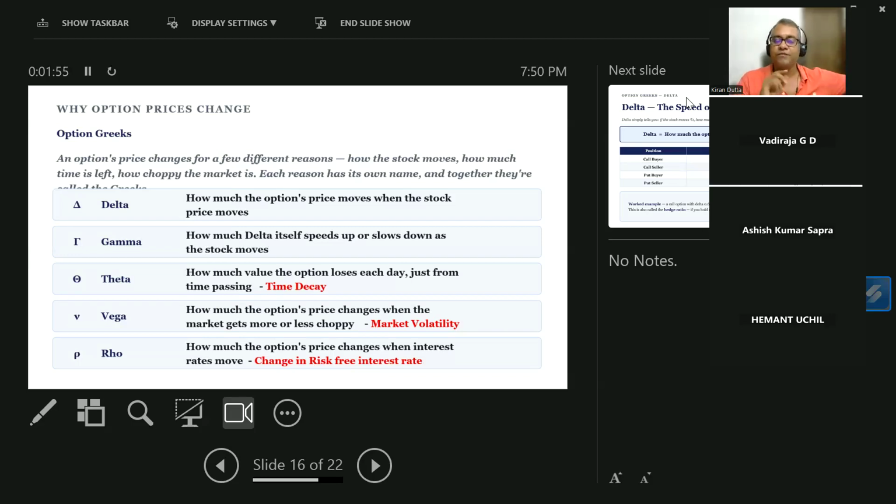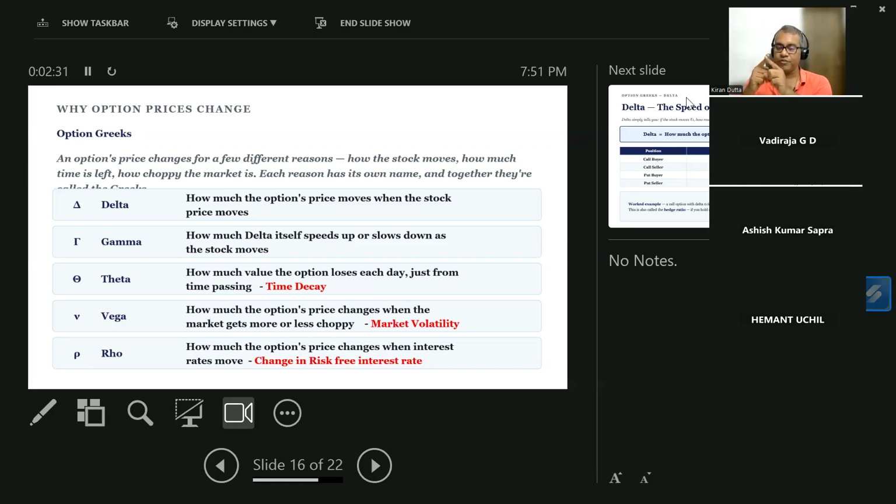Right now, the first one is what is called delta. What is delta? Now I have the stock price, right? Reliance, for example, my price is 1307 today or 1310. If Reliance is moving from 1307 to 1310 and 1315 and 1320, how much does my option price move? For example, at 1307, my option price is 36 rupees. When it moves from 1307 to 1310 to 1315, how is my option moving?